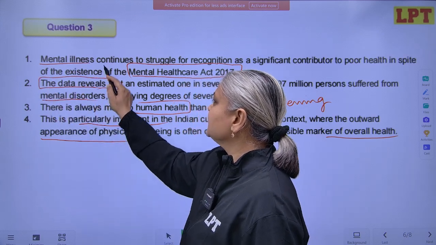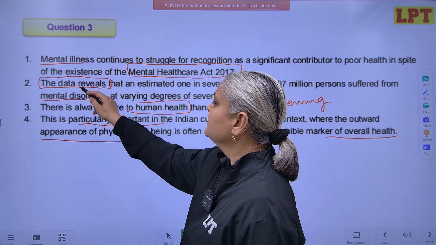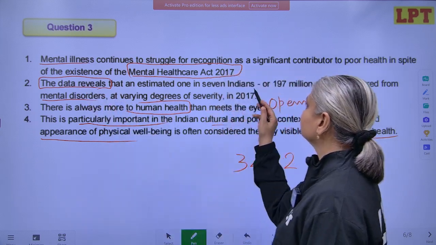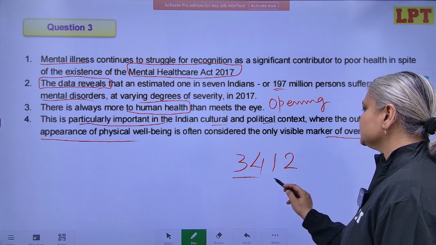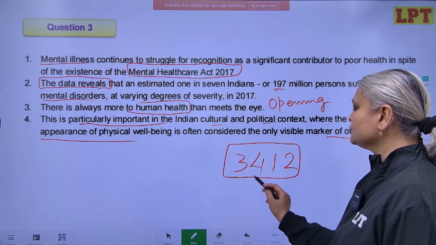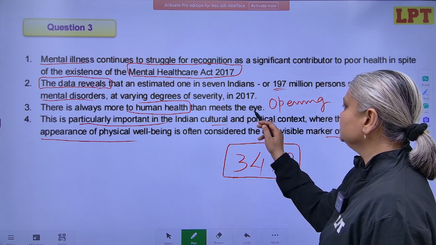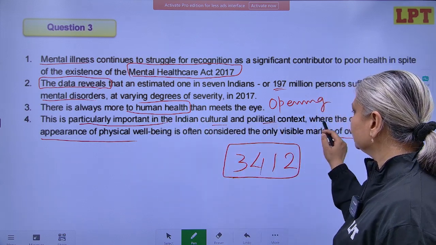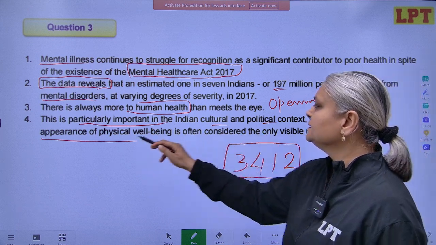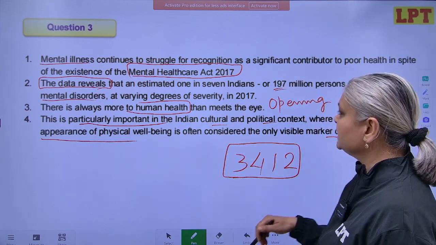So unless we have a study or something which is talking about mental health, we cannot have data which is revealing these figures. So let's understand whether we have this correct sequence or not. There is always more to human health than meets the eye. This is particularly important in the Indian culture and political context where the outward appearance of physical well-being is often considered the only visible marker of overall health.